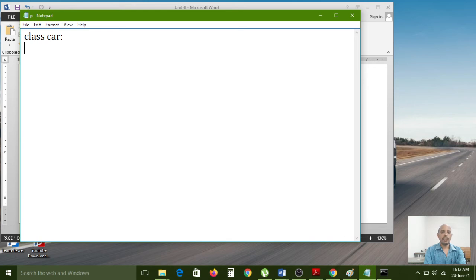Here I am creating the Car class, and here I am creating variables: car ID and car name. Okay, these two variables I have created.